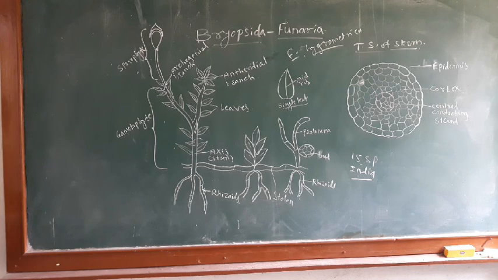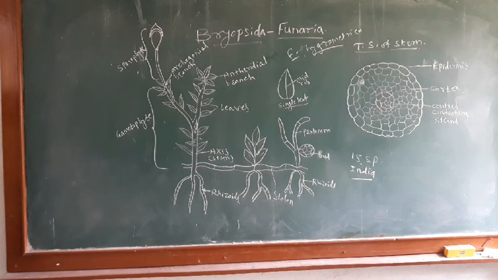Funaria usually grows in damp soil. Damp means ओलसर मातीमध्ये, damp soil, rocks, then walls of the crevices. During the rainy season, it can also grow in various places. In our area, during the rainy season, it can also grow on bricks, as well as on the walls of some houses. It grows in alkaline soils with pH of about 8. This is about the occurrence.